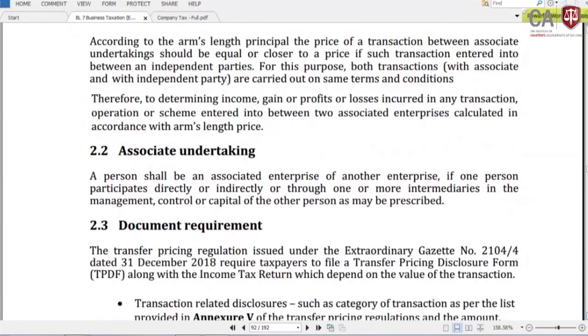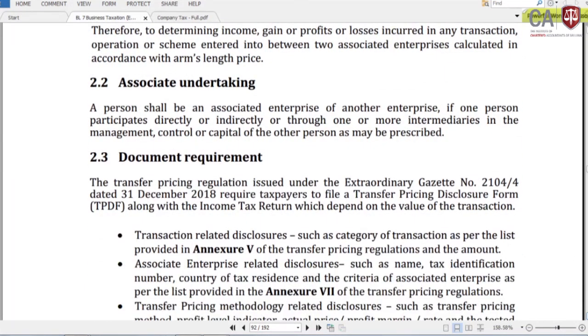If transfer pricing is applicable, and there is any transaction between associated companies where the transaction value exceeds the threshold limit, which at present is 200 million, that is, if one type of transaction between the associated companies exceeds 200 million, then the company should submit the transfer pricing disclosure form as part of the income tax return.